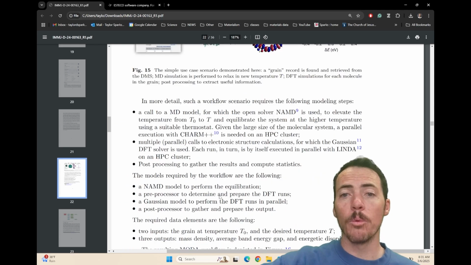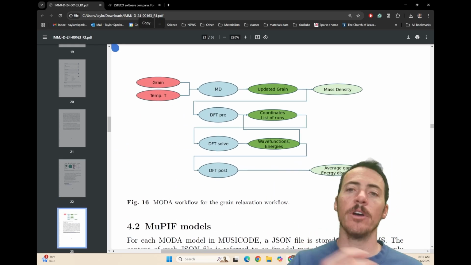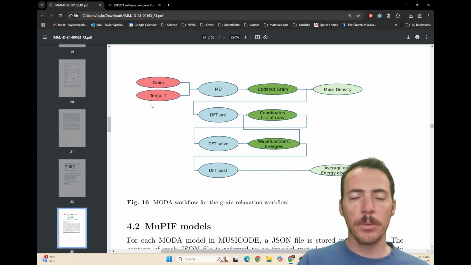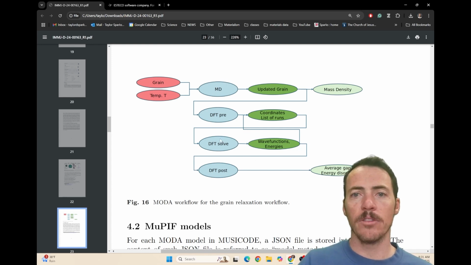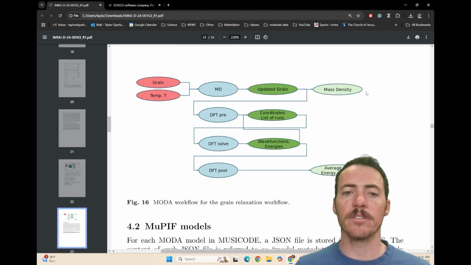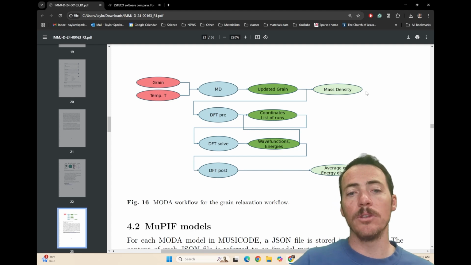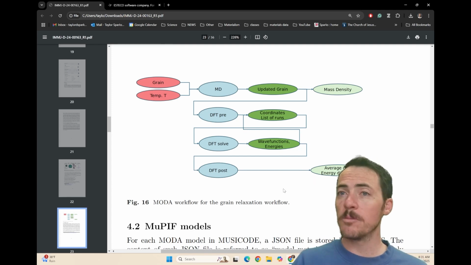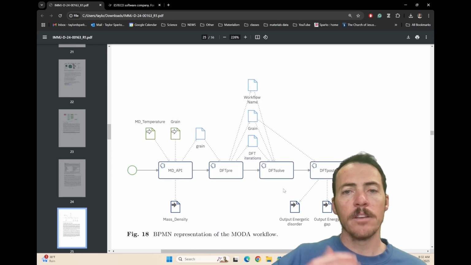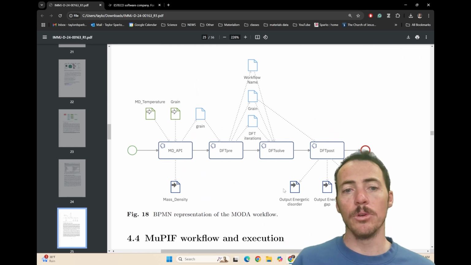Well, if this was just a MODA workflow, it would be represented something like this. You've got your inputs, you've got the different processes, you've got the outputs you want to get from it. You have this grain, or in other words, this ensemble of molecules and the temperature of interest. There are all these calculations happening in the middle, and then you're extracting things like the mass density or the average gap or the energy disorder. We want to convert this diagram into an executable script using MUSICode, where it's going to use business process model notation and then integrate it with the multi-physics integration framework. So here you see it. This is now the translation of that MODA schematic into an actual workflow.